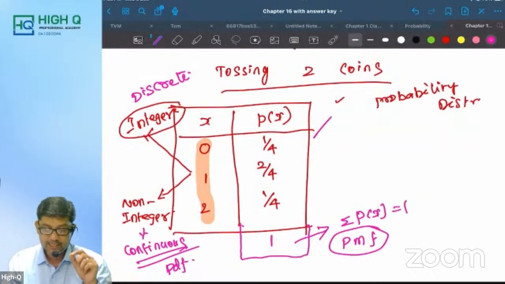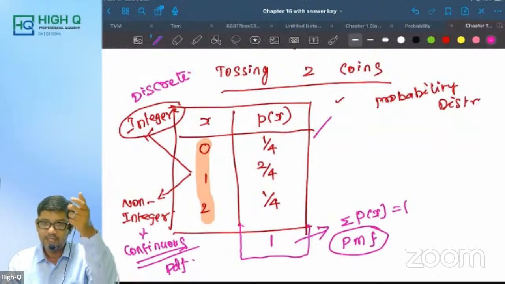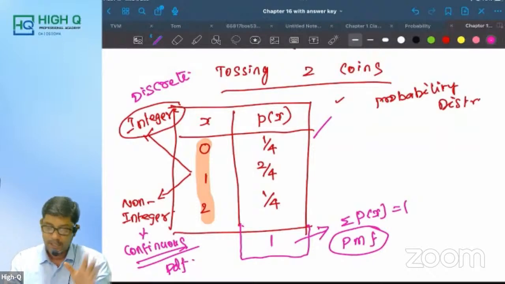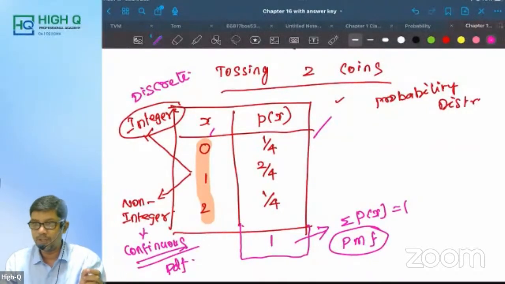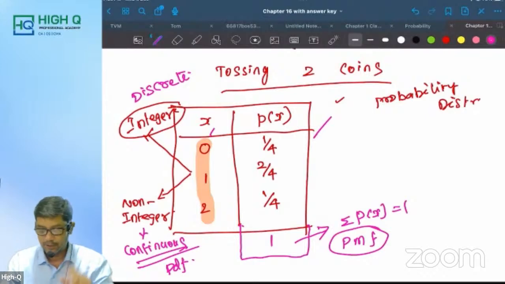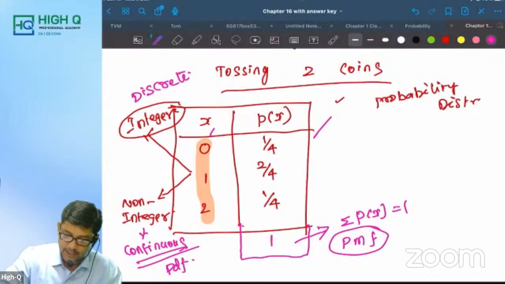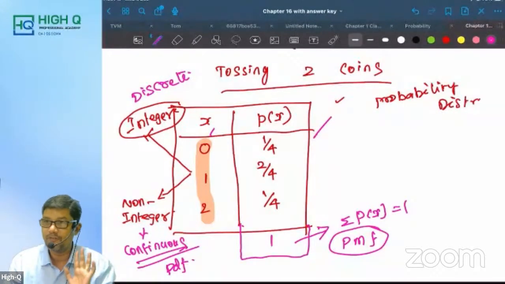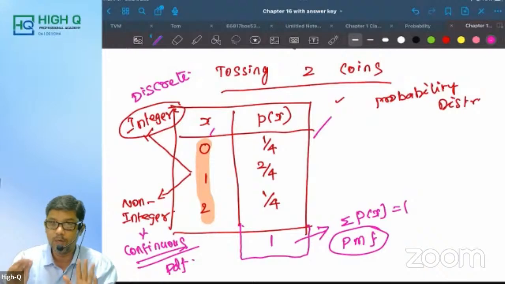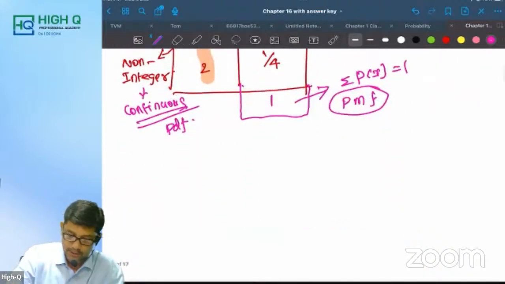Do you all understand this, my dear? Summation P of x is equal to 1. When this x is discrete, we call it probability mass function. When it is continuous, we call it probability density function. Remember this. And what type of distribution is this? Probability distribution.